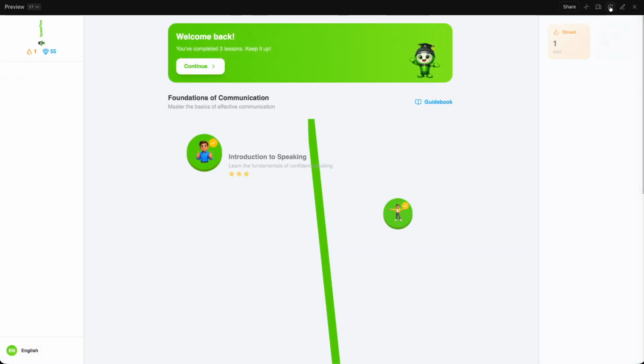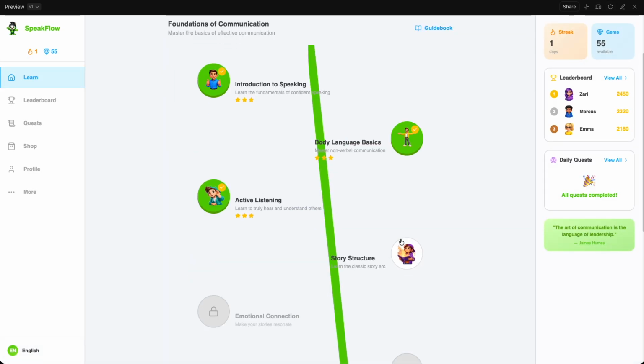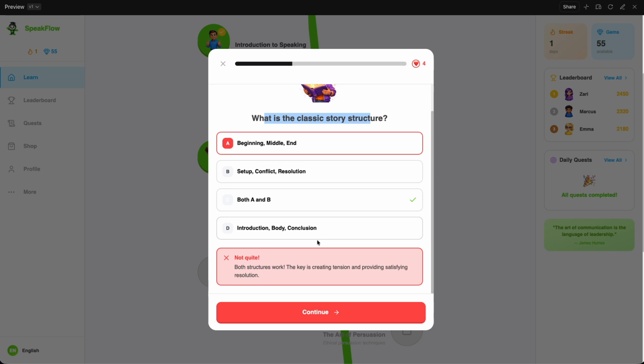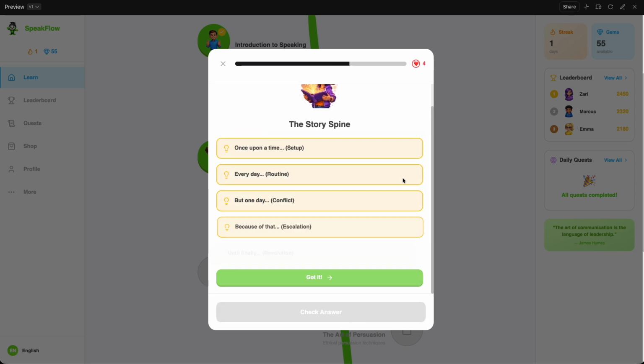And if we go back to full screen here, click on the next thing. Oh, setup config. That's the one that I use. Setup configs, and I got one wrong. So now, did we lose a life? That's actually an important thing. We can check. Did we lose a life? I had 4 hearts before. And if we do continue, I still have 4 hearts. So maybe that is not working correctly.